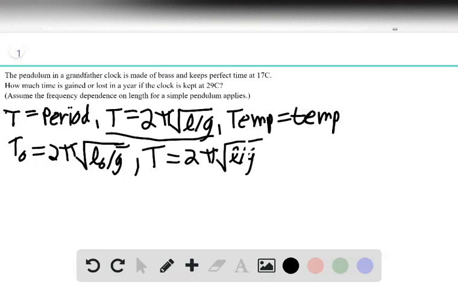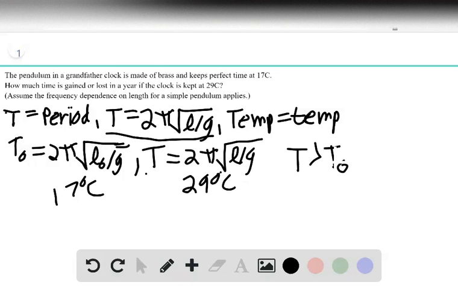This is for 17 degrees Celsius, and this is for the 29 degrees Celsius. The first thing we need to notice is that T is going to be larger than T naught because L is greater than L naught.